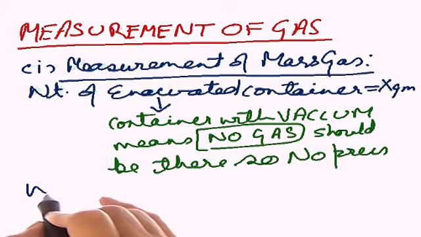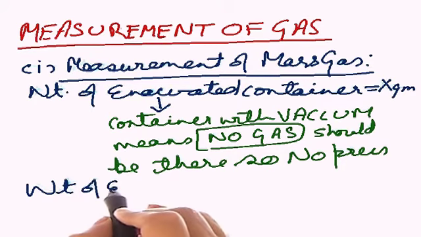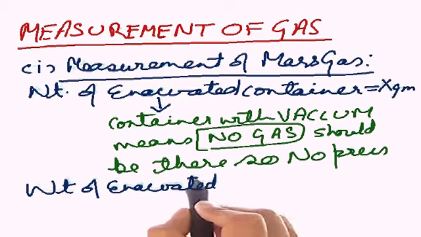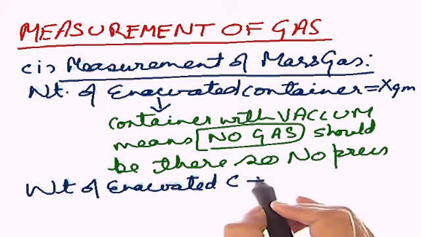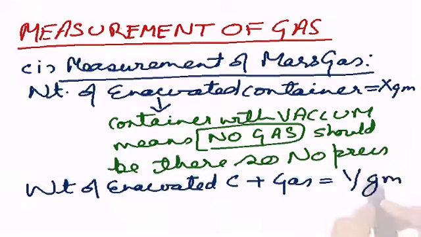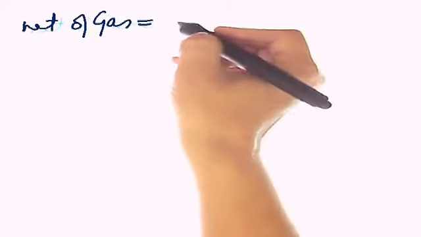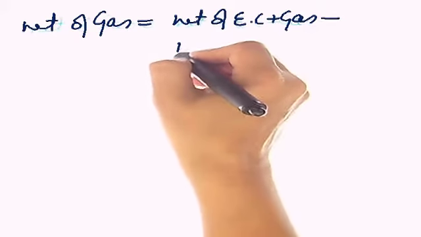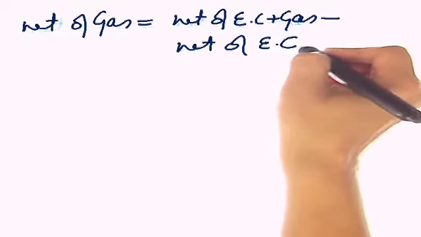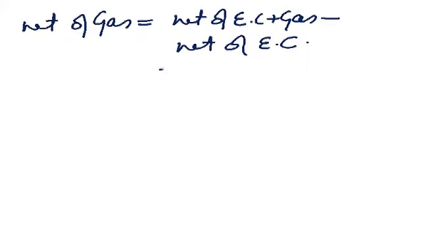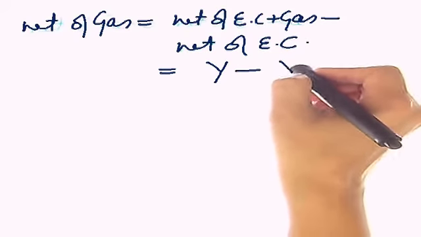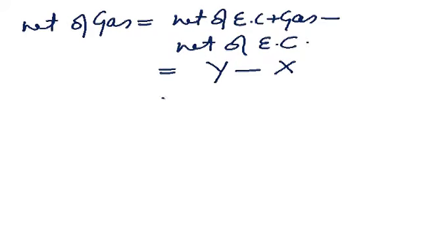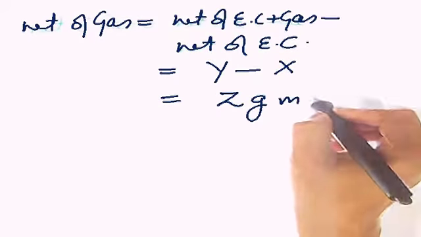Then in that evacuated container, put some gas. There are so many ways to put the gas that we know. So the weight of the evacuated container plus gas has come out to be, say, Y gram. Now, the weight of gas, you are intelligent enough to understand, will be the weight of the evacuated container plus gas minus the weight of the evacuated container. Good job. So it is going to be Y gram, that is the weight of the evacuated container plus gas, minus the X gram, that is the weight of the evacuated container. So you are left with Z gram of gas. Good job. Keep on thinking.